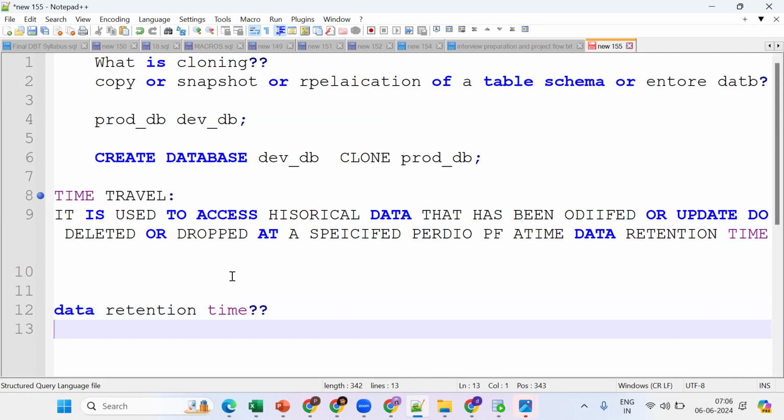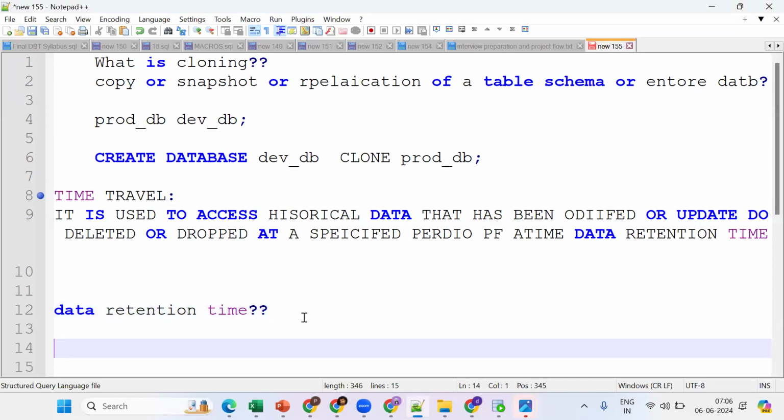Retention time is the time period within which the data can be retrieved. We can set the data retention time. Snowflake is storing the historical data, the changes, at a specified period of time. It is called retention time.